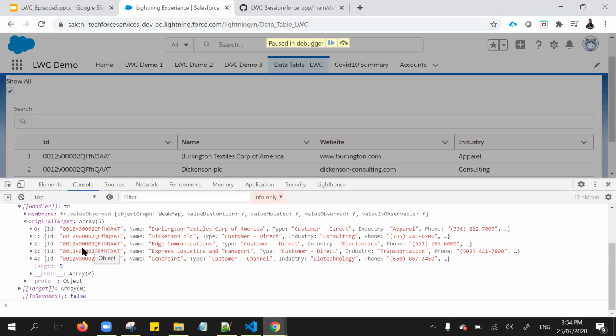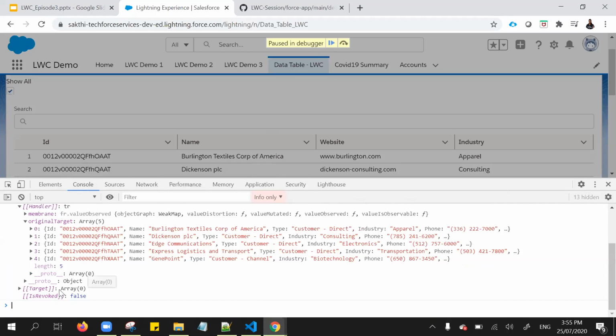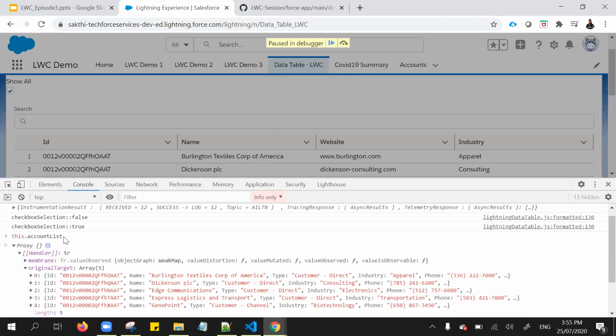This is the way we can get all the values in the debug mode, sorry, the production mode. Let me enable the debug mode and I will show you the way. But before that, once we print this account list, we get the proxy and then we can get the result by drilling down to that original target.